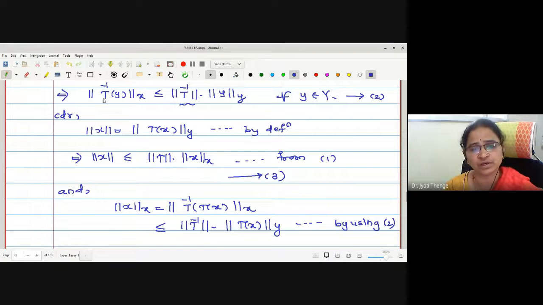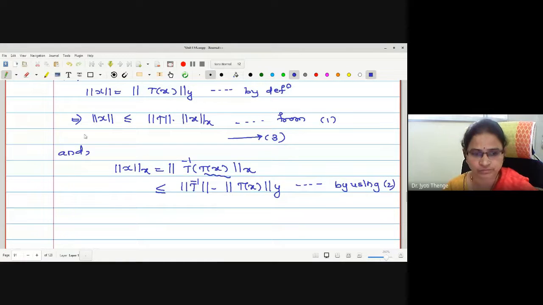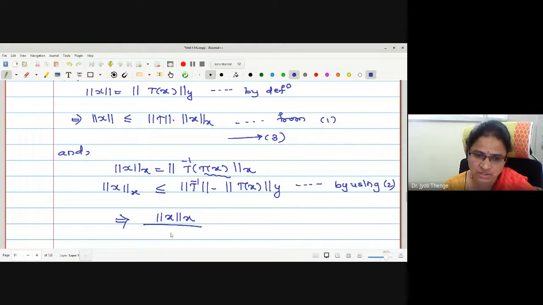Is it clear to everyone? Yes, ma'am. Comparing with T of x. Is that okay? If norm x of x is less than or equal to norm T inverse into norm of x, now I can write this, shifting this norm T inverse on the left, I can write norm x of x upon norm of T inverse is less than or equal to norm y of T of x.